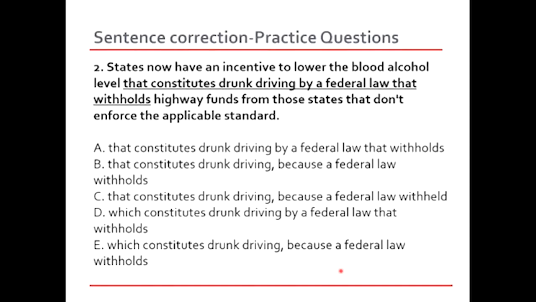So it's a plural subject. They have an incentive to lower the blood alcohol level, and it constitutes drunk driving by a federal law that withholds highway funds. So if it's a plural subject, we would want to go with an option that provides a pronoun that represents that plural subject. So that's the first thing.